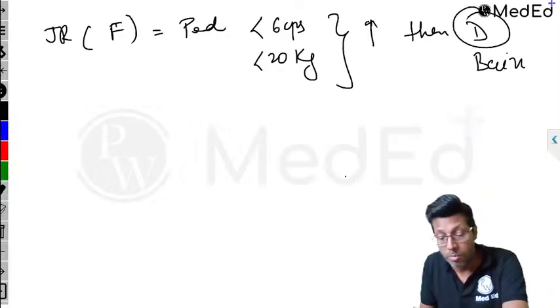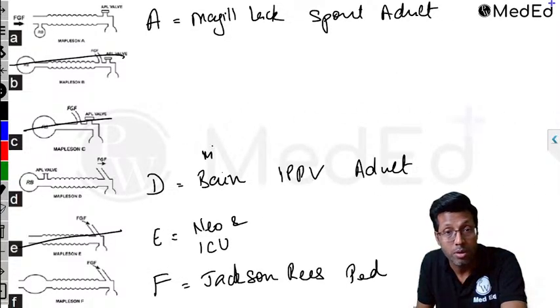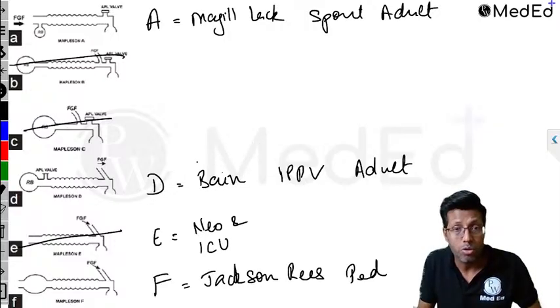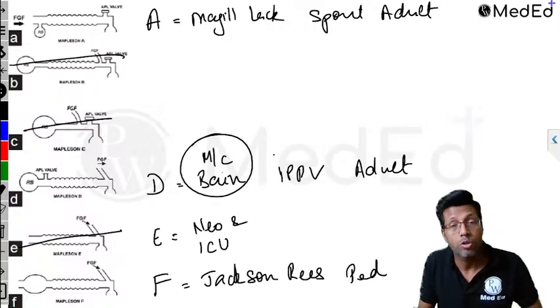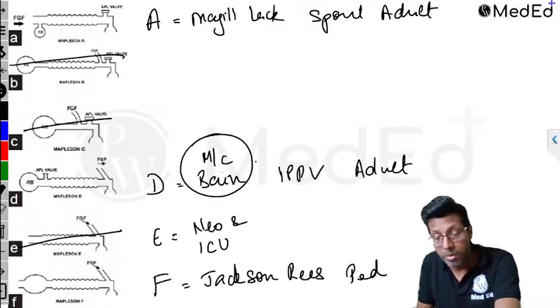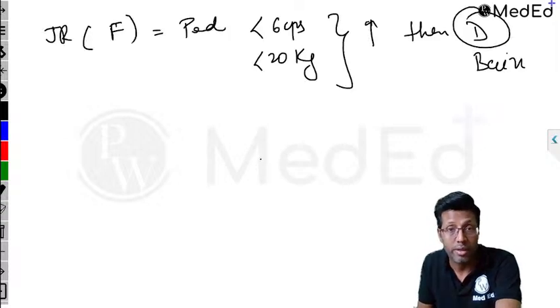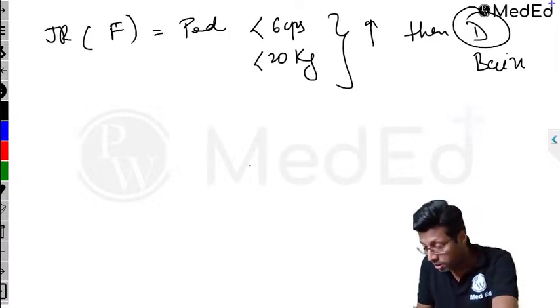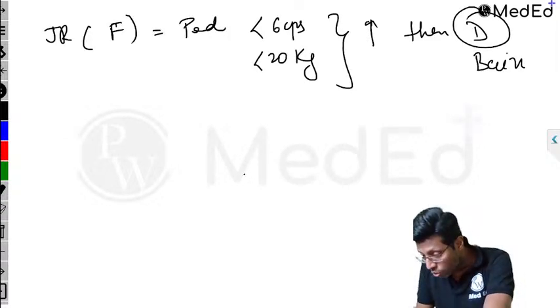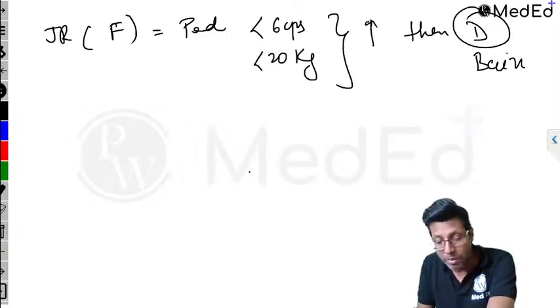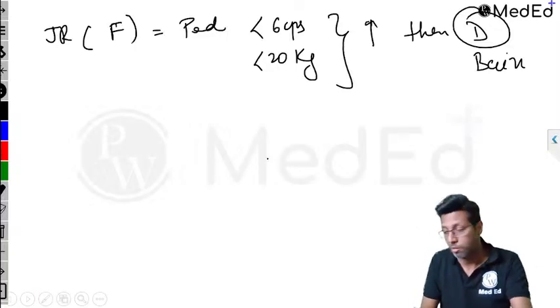That is why Bain circuit is the most commonly used circuit. The most common is Mapleson D. It is used for adult, pediatric, everywhere, but pediatric means more than 6 years of age and more than 20 kg. Dr. Prajwal says, no corrugated tube, IRS, TPs. Yes, that is all correct, but I'm not going into that much depth, I'm finishing the points quickly.